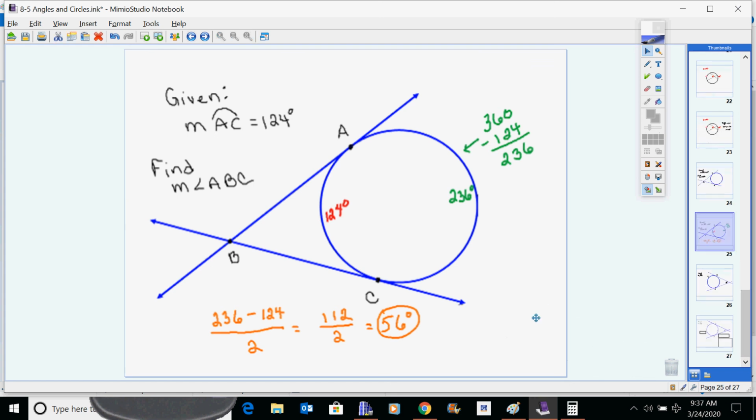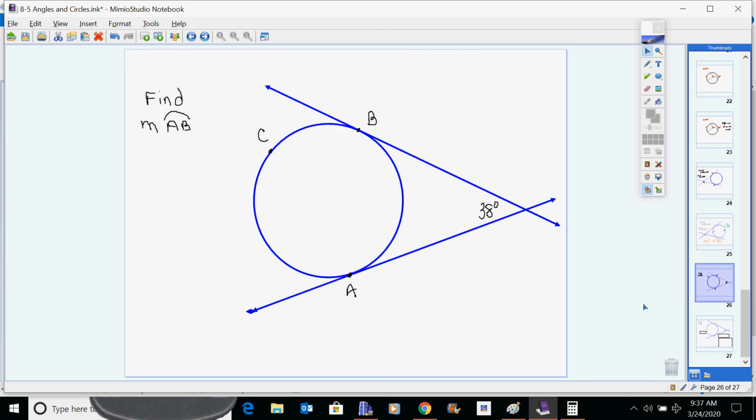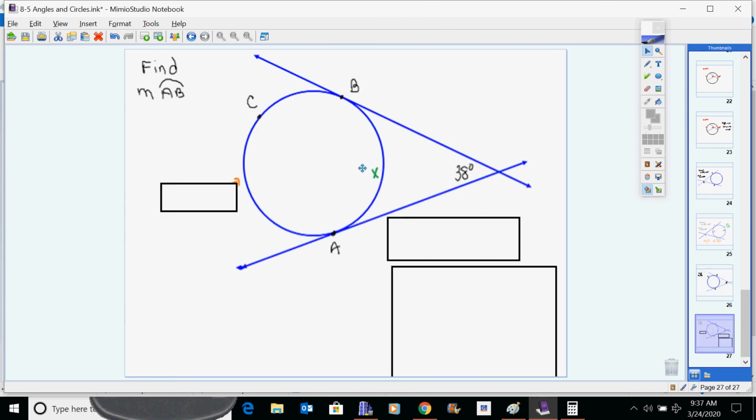Okay. And you can see on the little thing on the side, you're probably like, oh, okay, we're doing another subtract and divide by 2. Yes, we are. Do follow it through to the end, though, because this one's a little bit different. This is the trickiest one, but you can do it. Okay, because we're supposed to be finding measure of arc AB, and we're given the angle this time. So we need to choose a variable to represent arc AB. So I'm choosing my variable x to represent arc AB.